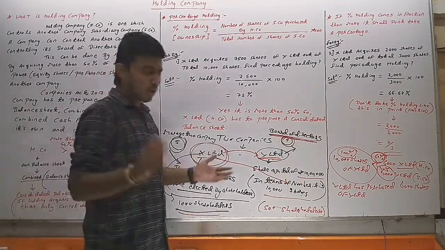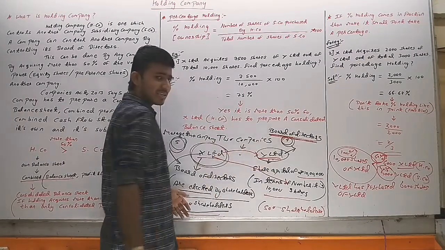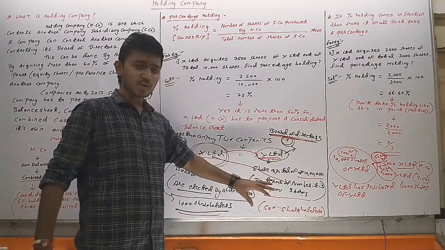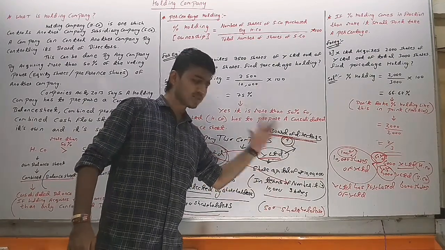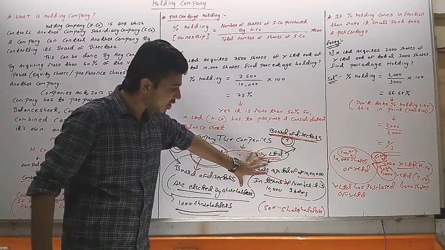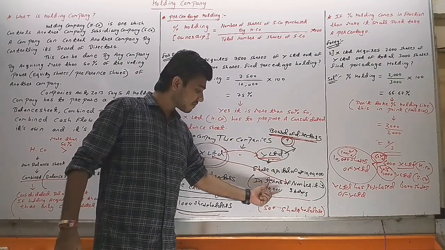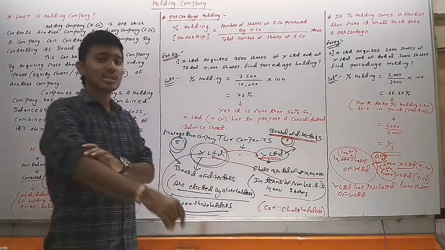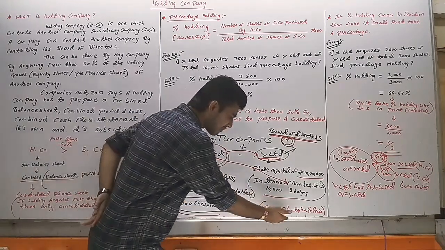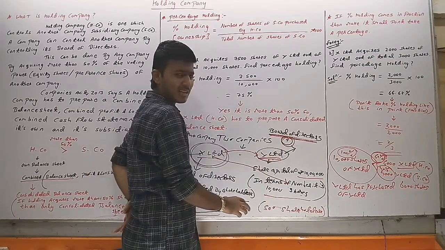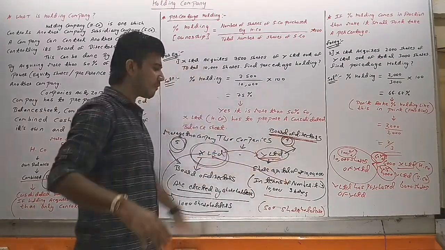Again, suppose there are two companies, X Limited and Y Limited. Y Limited has share capital of rupees 10 lakh, and in terms of number, Y Limited has 10,000 shares. This is the complete scenario of Y Limited. Suppose there are 500 shareholders in Y Limited. They have elected the board of directors to look after the management of Y Limited.